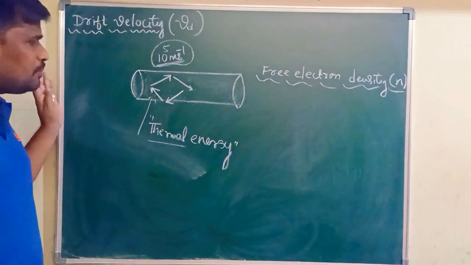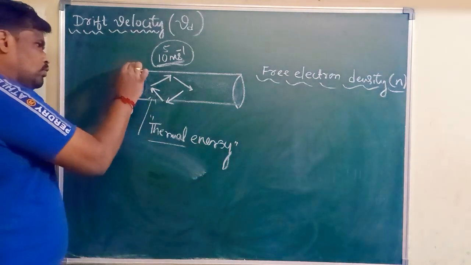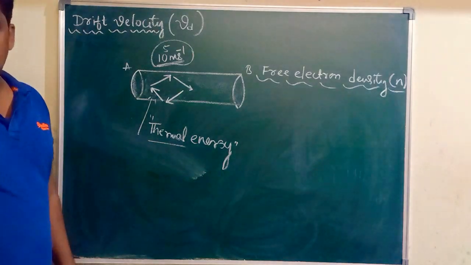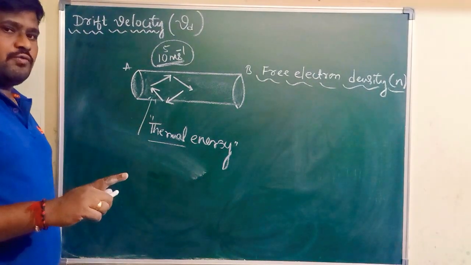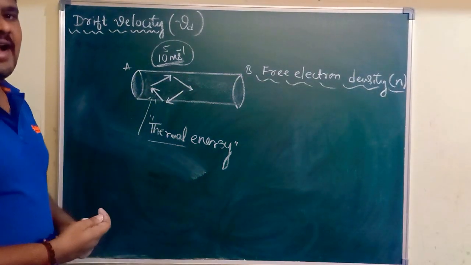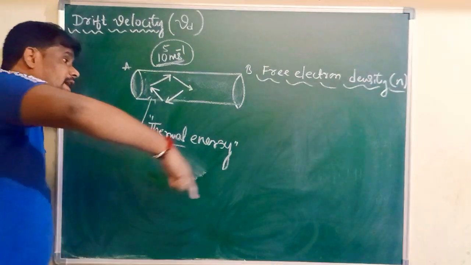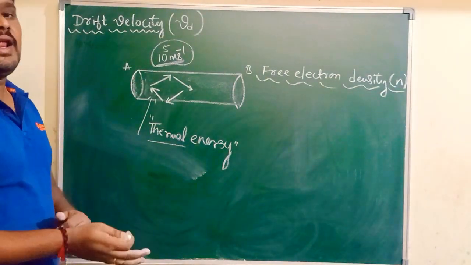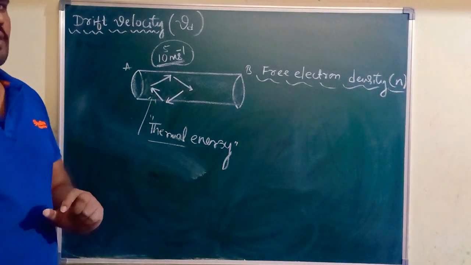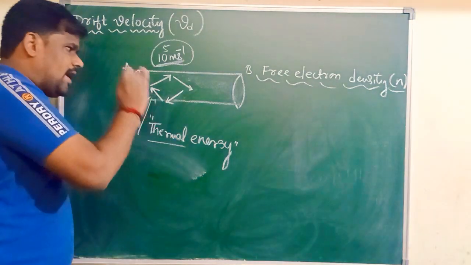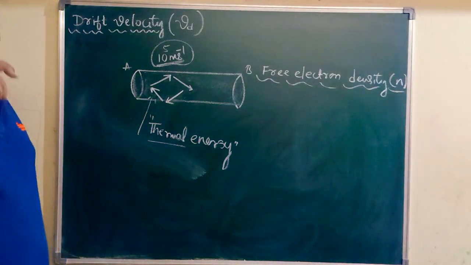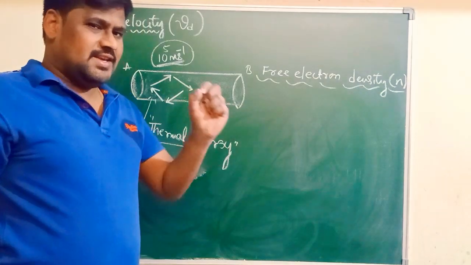Any electron does not move in one particular direction, that is from end A to end B or end B to end A. They are moving in a random direction. When the motion of electrons in a conductor is random, if we calculate the net average velocity of all the electrons, the net average velocity of all the electrons is 0. Concentrate on this sentence. What is the net average velocity of all the free electrons in a conductor? Net average velocity of all free electrons in a conductor is 0.